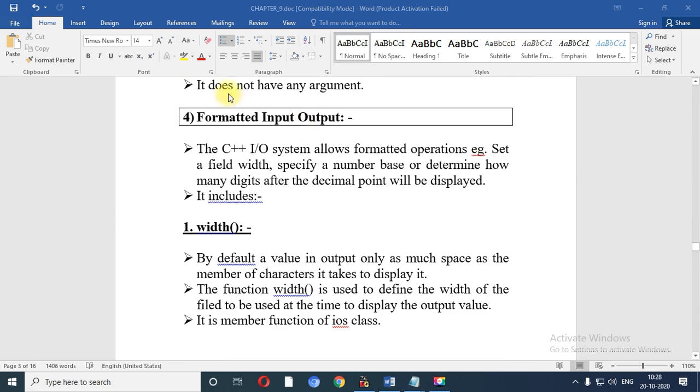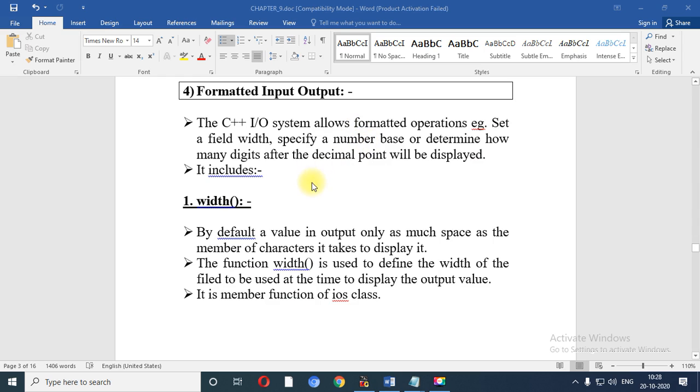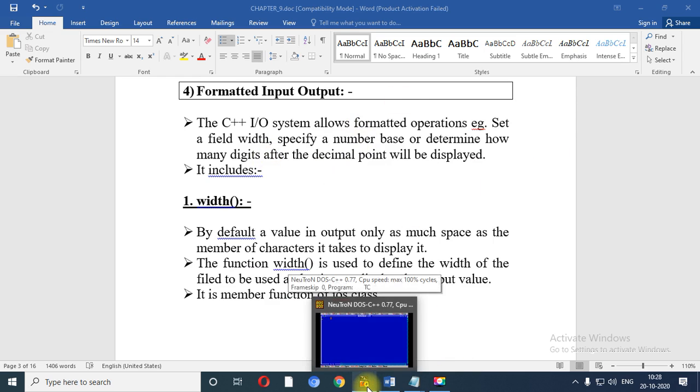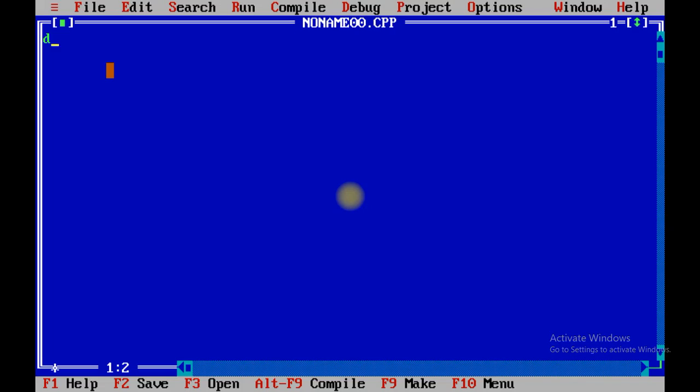This is a very easy program, so I am taking formatted input output first. So let us go inside the Turbo C editor to perform the practicals based on formatted input output.